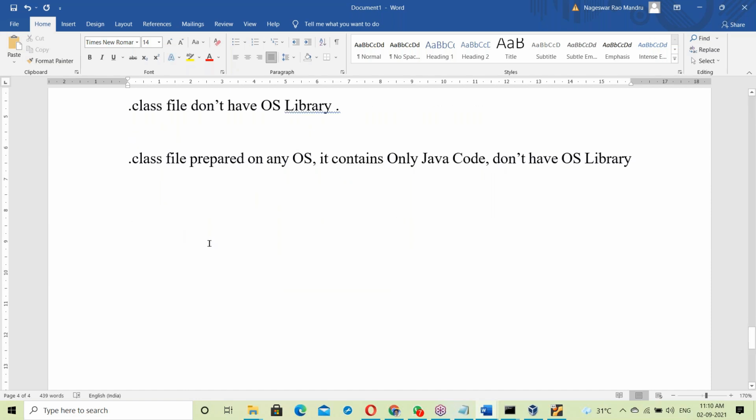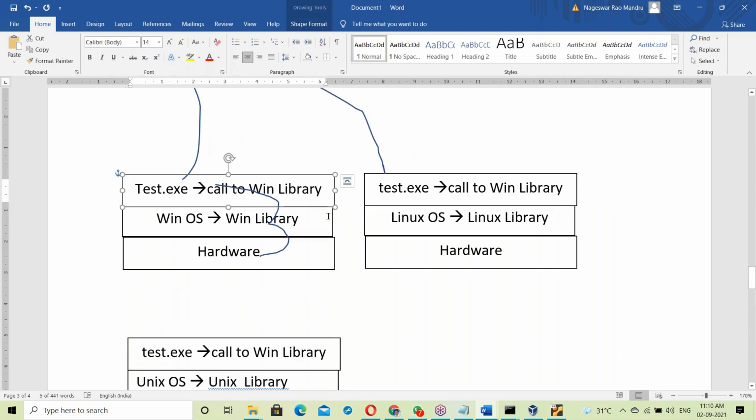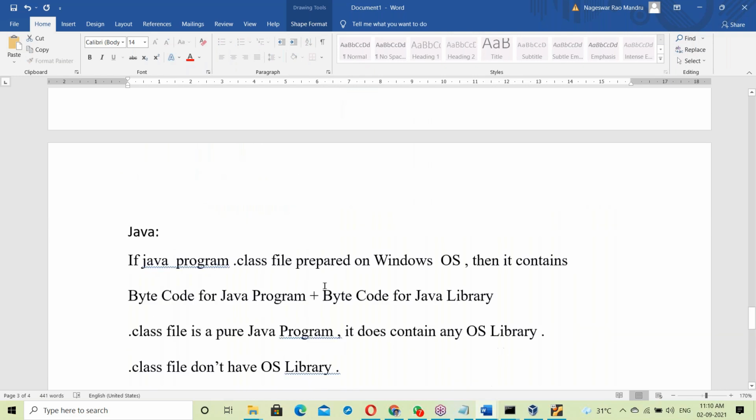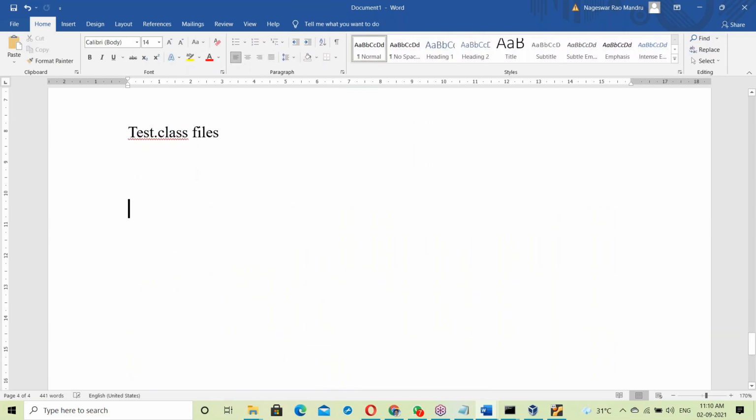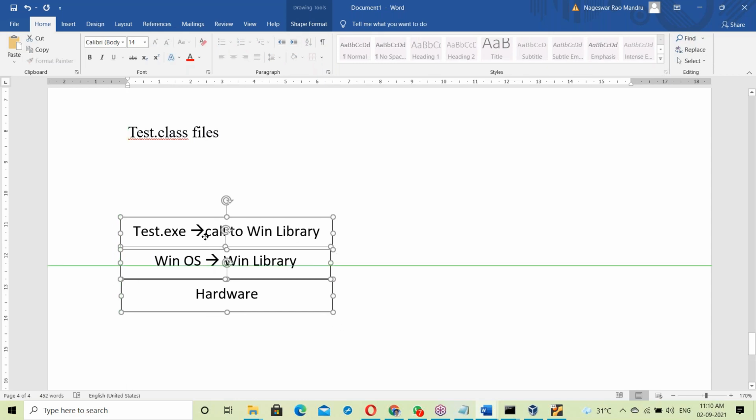Now let us take a tested dot class file, and test it on different platforms. Let us take the Windows platform first. The tested dot class file is running on the Windows platform. How does it work here? The tested dot class file is placed on the Windows platform.